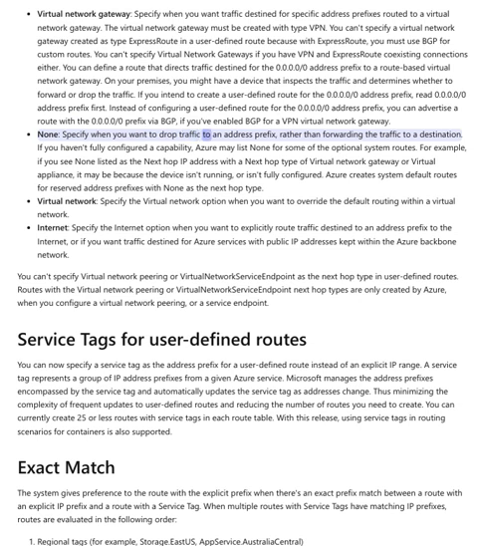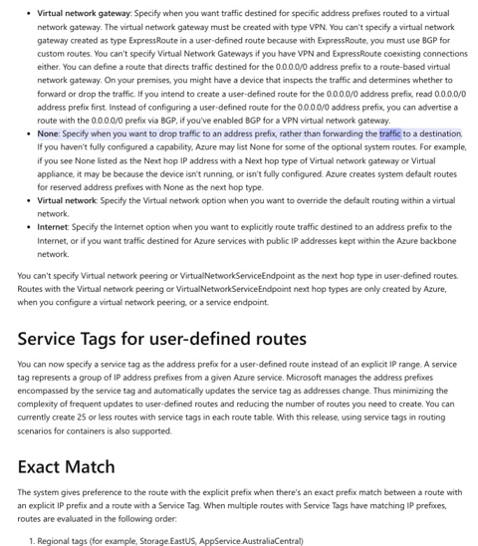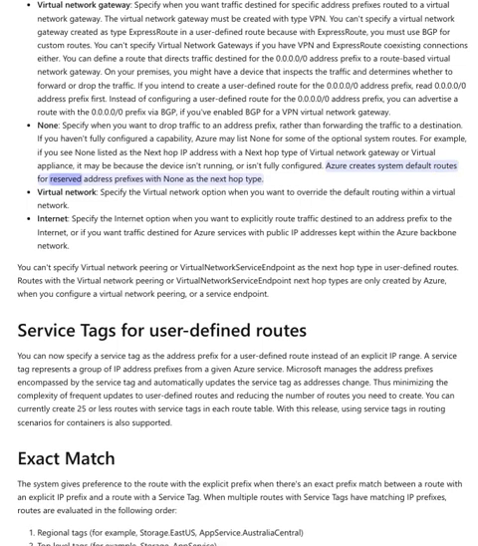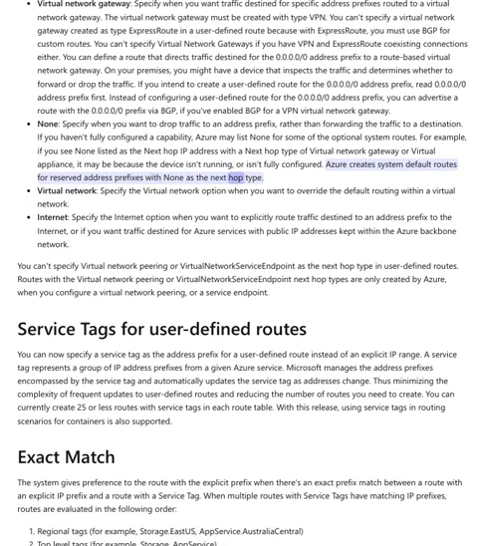Specify when you want to drop traffic to an address prefix, rather than forwarding the traffic to a destination. If you haven't fully configured a capability, Azure may list none for some of the optional system routes. For example, if you see none listed as the next hop IP address with a next hop type of virtual network gateway or virtual appliance, it may be because the device isn't running, or isn't fully configured. Azure creates system default routes for reserved address prefixes with none as the next hop type.